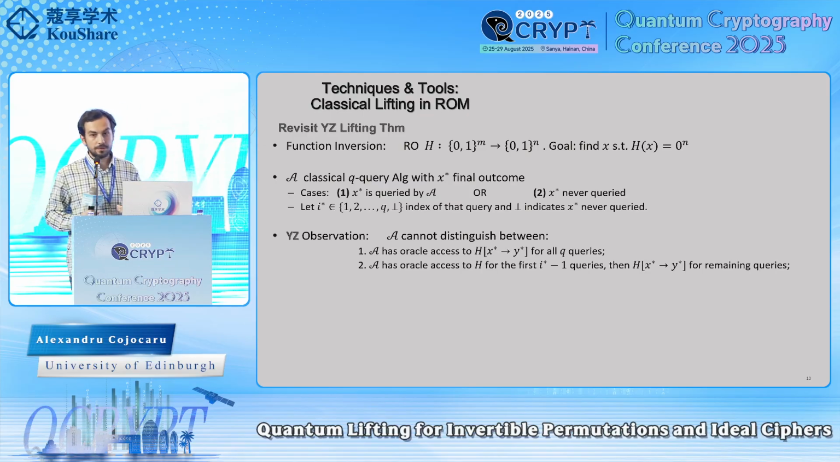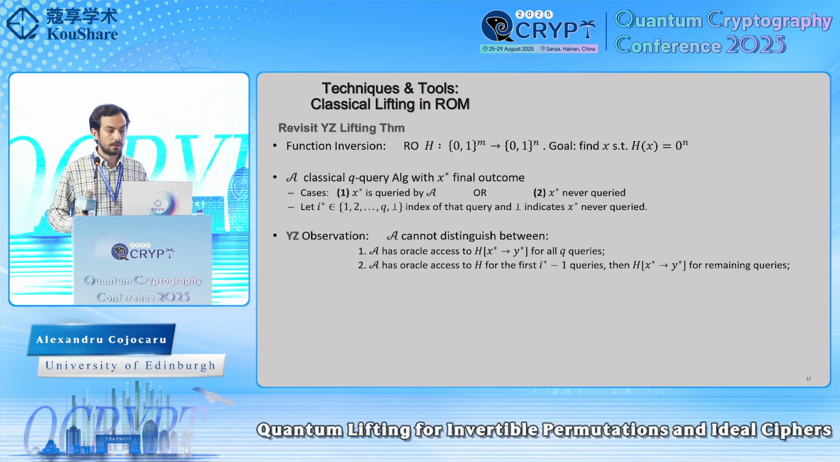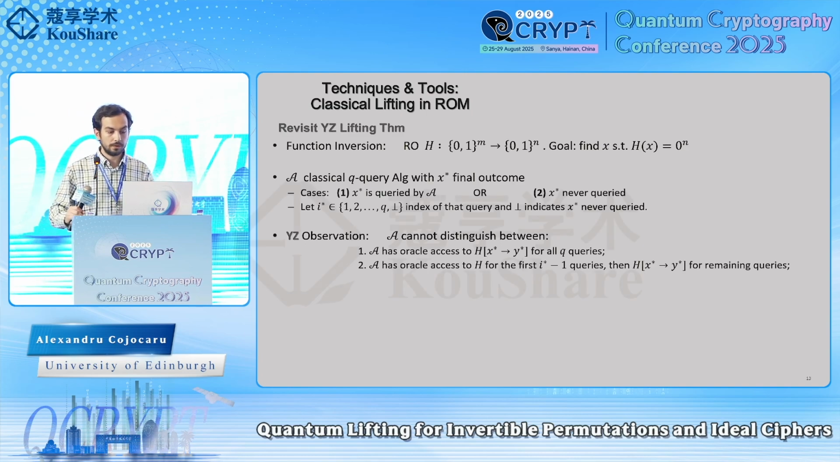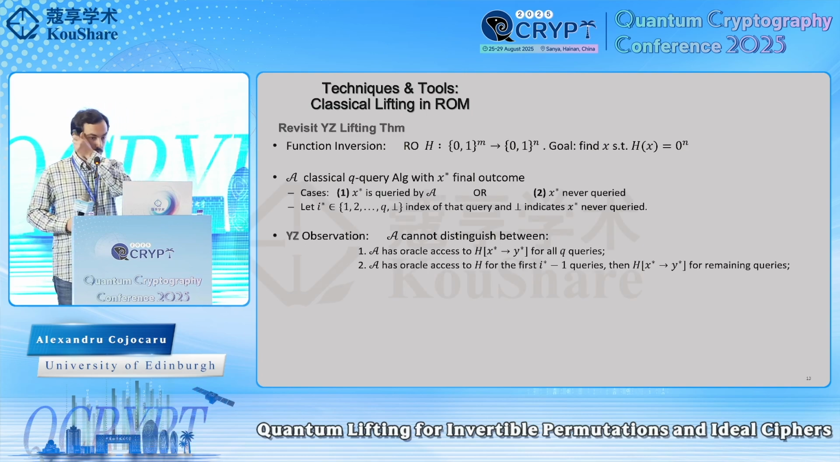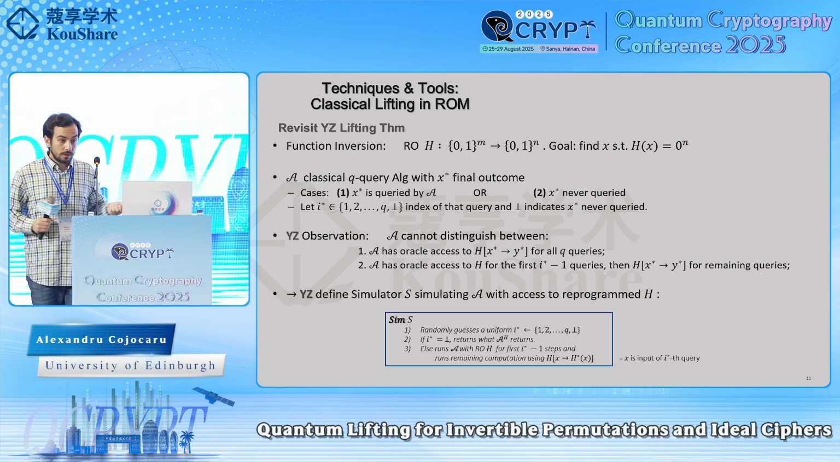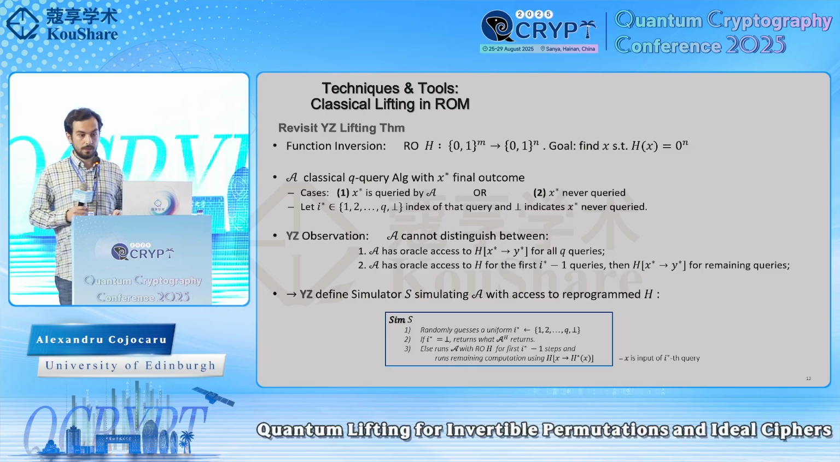Then the crucial observation in YZ that allowed them to derive the lifting theorem was that A cannot distinguish between the following two situations. In the first situation, A has oracle access to the oracle reprogrammed on the outcome X star from the very beginning for all its queries. And in the second case, A has oracle access to the original oracle up to the point of querying X star, and then to the reprogrammed oracle. And this allowed YZ to define a simulator that essentially simulates the output of A having oracle access to the reprogrammed oracle.